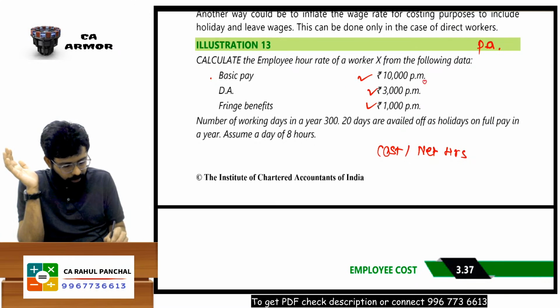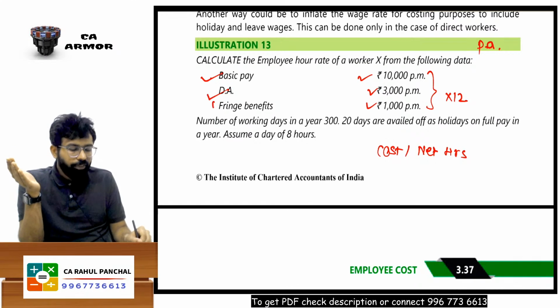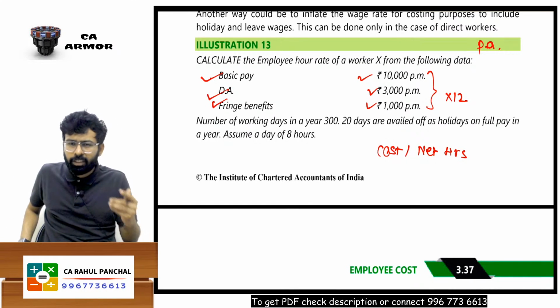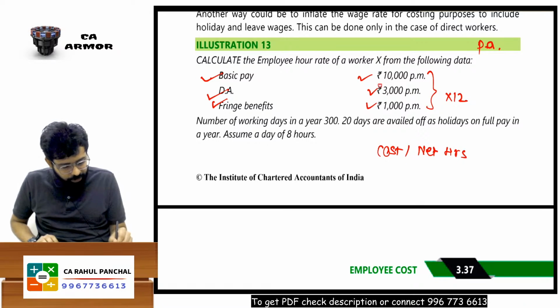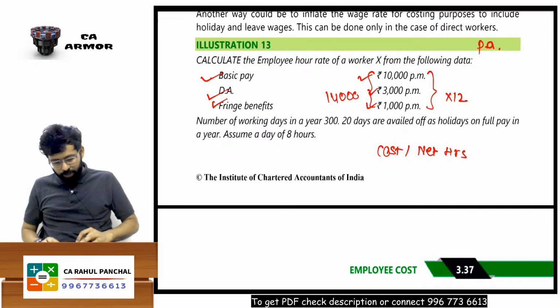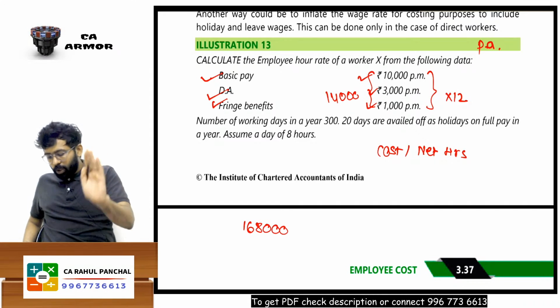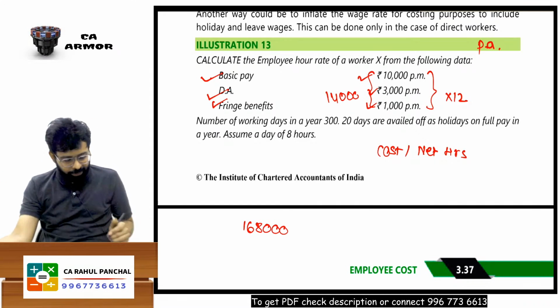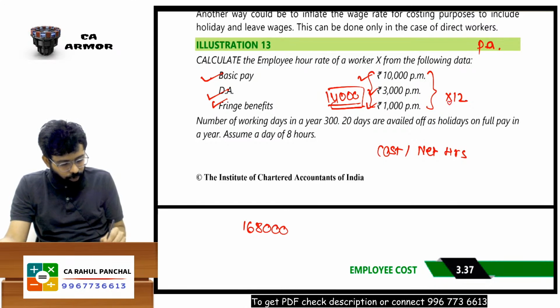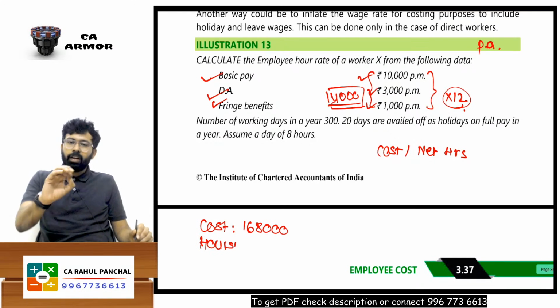Just multiplied by 12. Basic, DA, earned allowance and fringe benefits. Some payment we are making to the worker, extra benefits. Take the total. Sir, 14,000 is my per month total. What is the payment that you make in 1 year, sir? 14,000 into 12. That becomes 1,68,000. That is the total payment I make to my worker. This is labor cost. Sir, I am paying this much to my worker, 1,68,000.